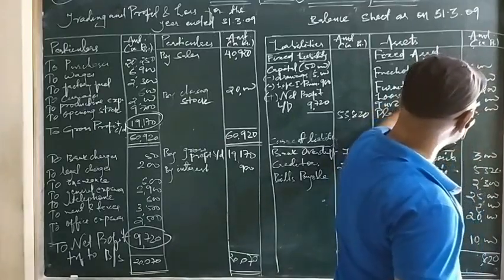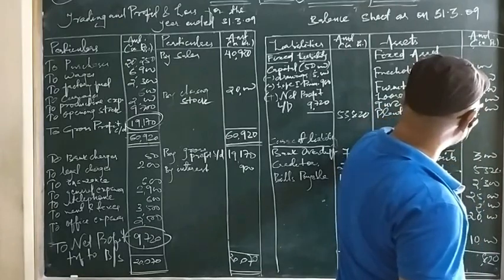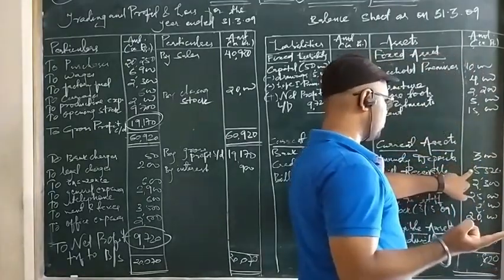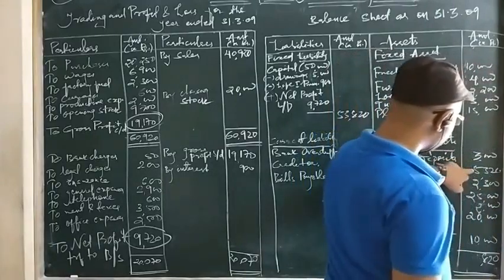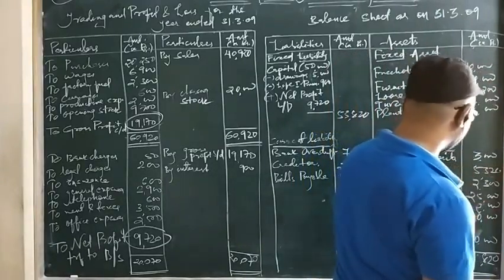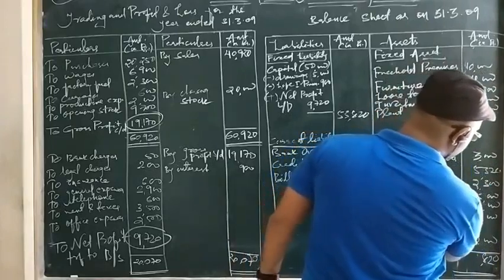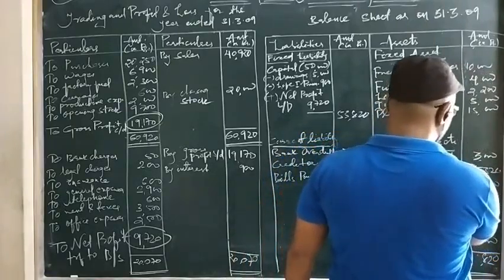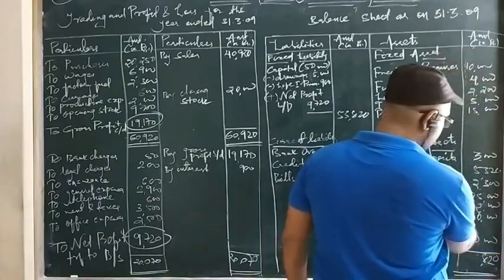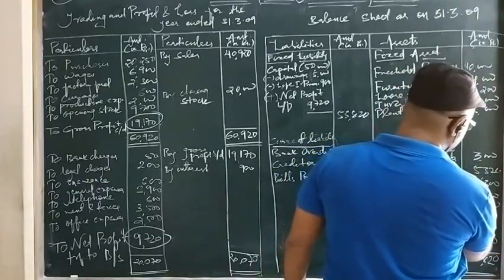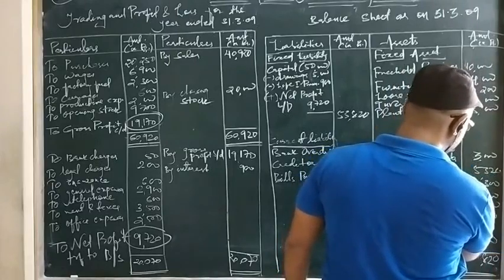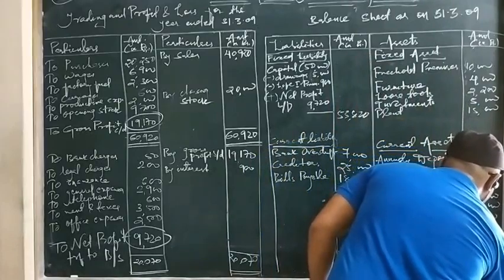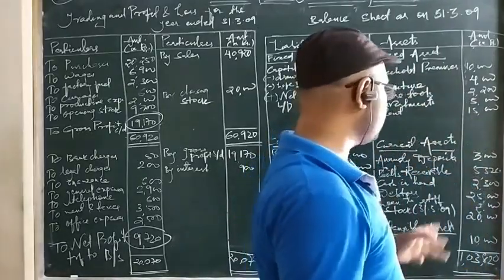So 10 plus 4, 14 to 16, 5, 21, then 36, 39. 39 plus 5 is 44, then 46. 46 plus 25, so 46, 56, 66 plus 5, 71,000. Then plus 2, 73,000. Then we are getting 83, 93 plus 10 is 1 lakh. That's correct. So we are getting the same answer, 1,03,820.